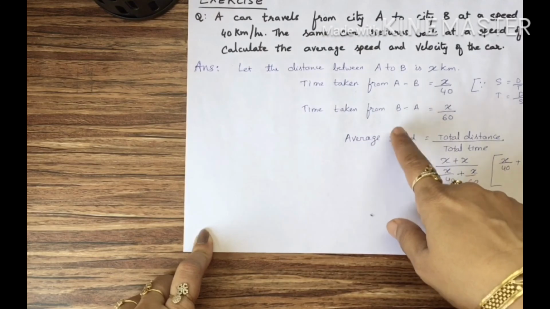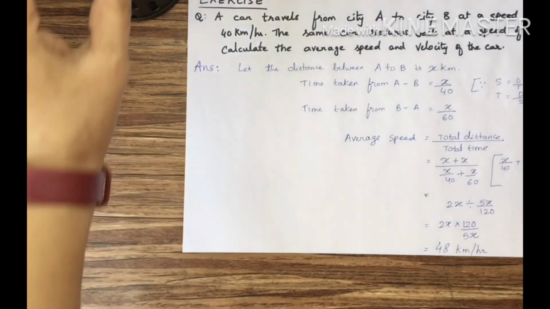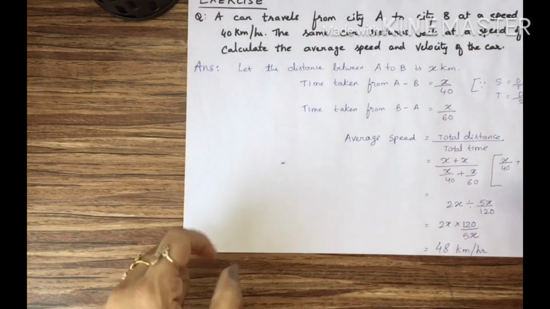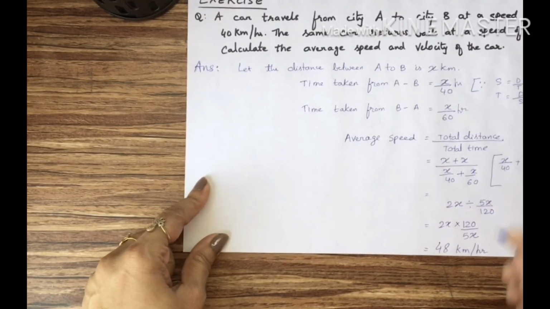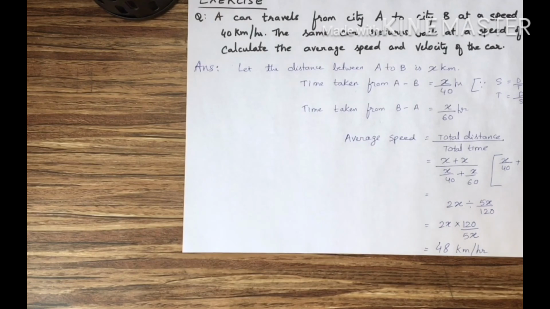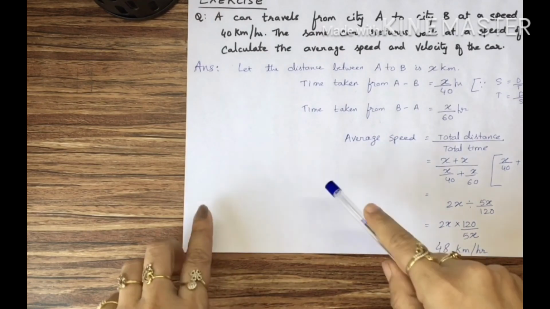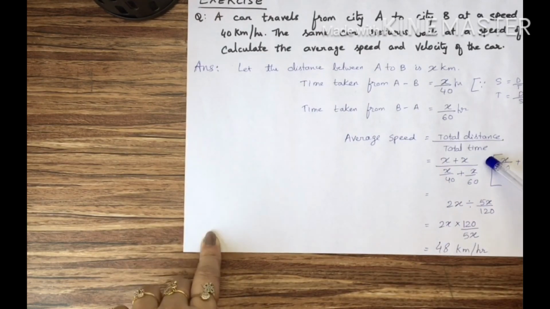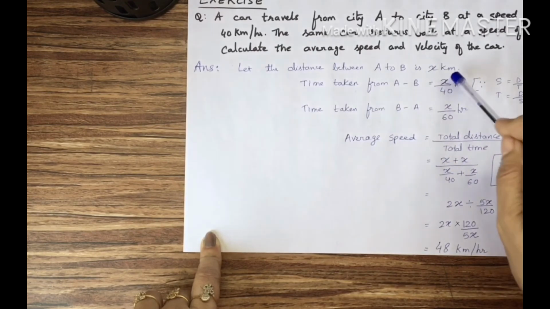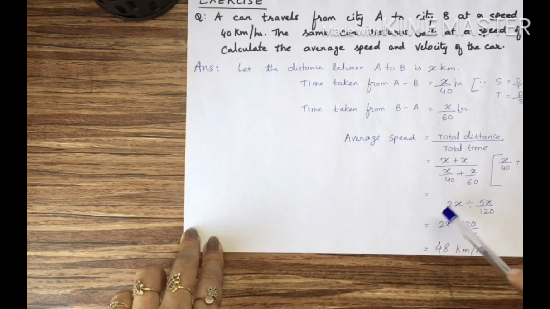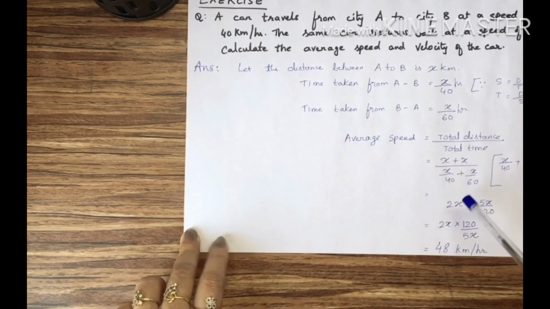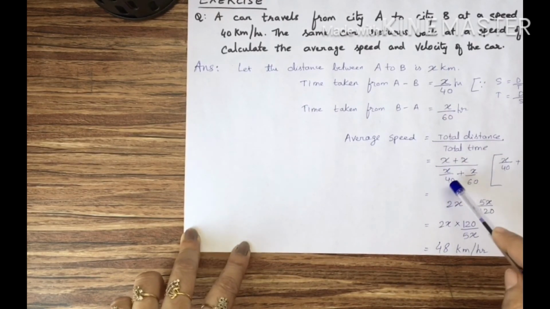Time taken while coming is equal to x by 60 hours, because the time will come in hours here. Now, the average speed is equal to total distance upon total time. Total distance here is x kilometers while coming, x kilometers while going. So, x plus x. And the denominator is x by 40 plus x by 60.